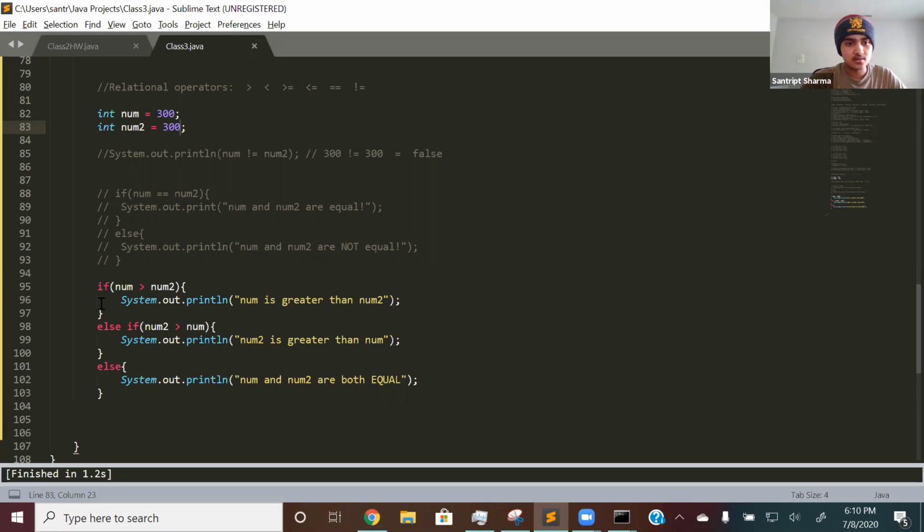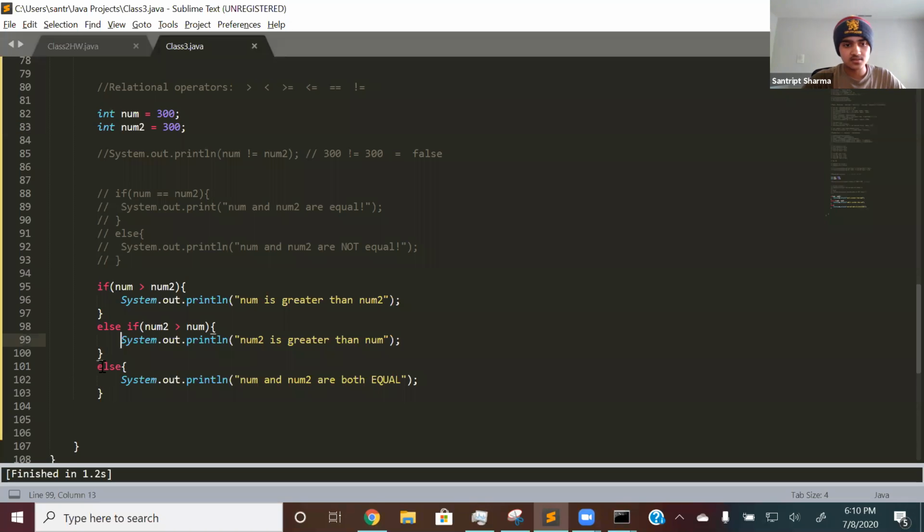Let's walk through this again. So first, if num is greater than num2, is that true? Is 300 greater than 300? No, it's not. So it doesn't go in this if statement. So it moves on to the else if. So else if num2 is greater than num, is 300 greater than 300? Again, no. So it's going to disregard the statement, right?